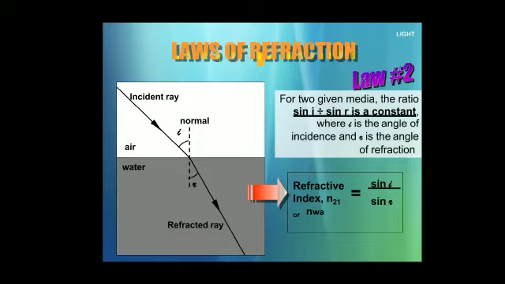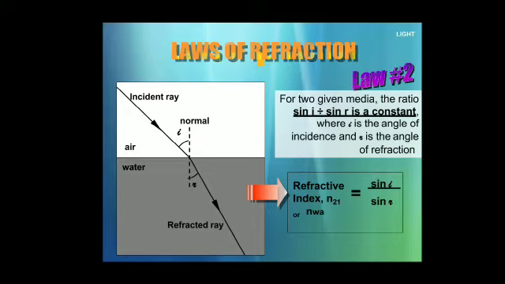W here is water and A here is air. So bending is taking place in water. So refractive index is actually telling us about the bending of light. So n_WA means refractive index of water, means bending of light in water when coming from air, or with respect to air.